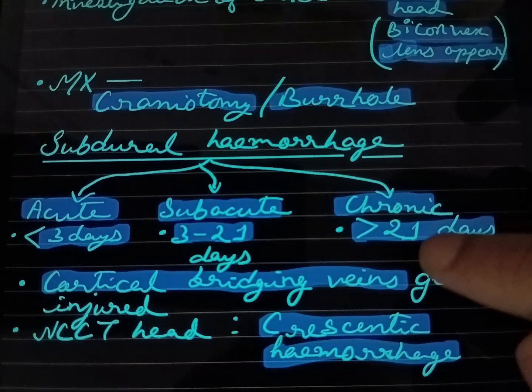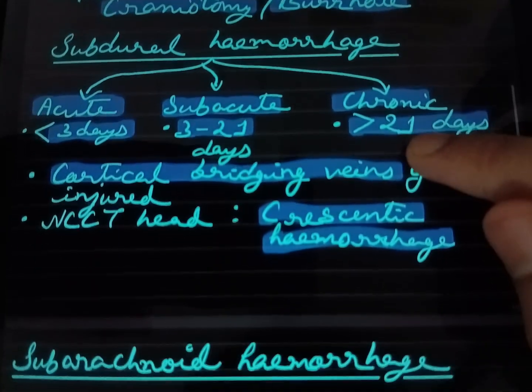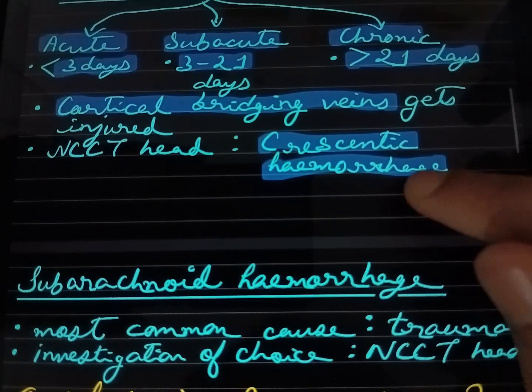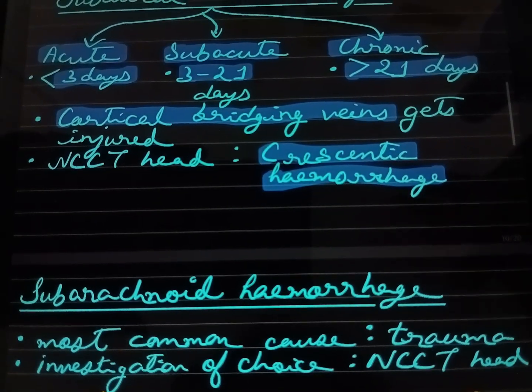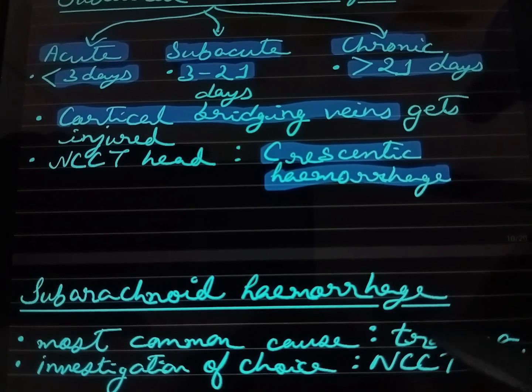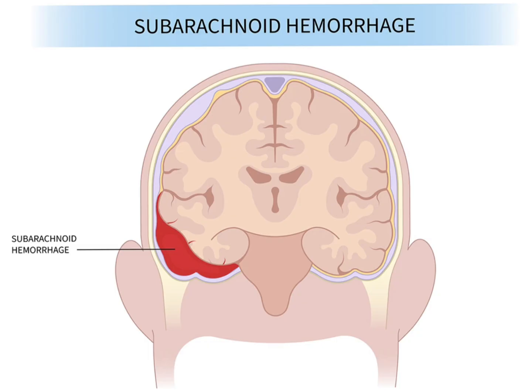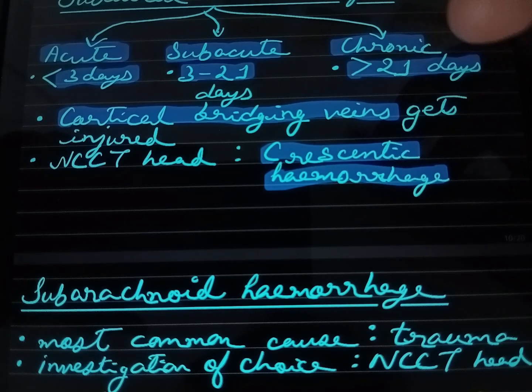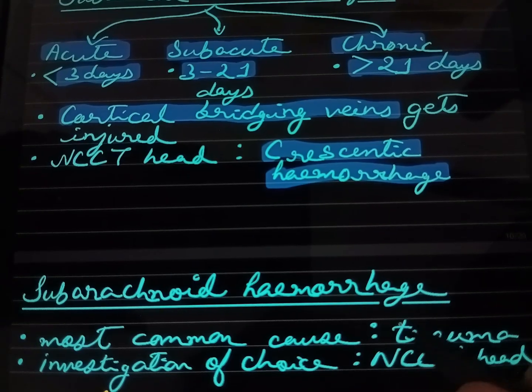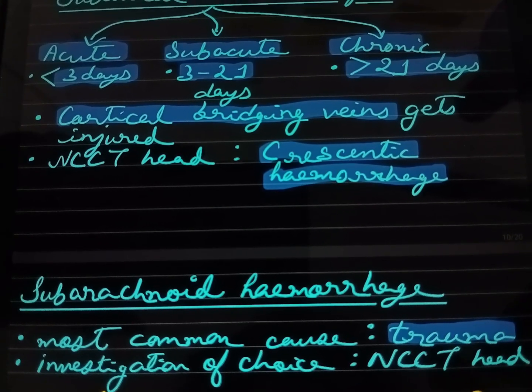So the last one is subarachnoid hemorrhage. It is very simple actually. It is bleeding in the subarachnoid space. Subarachnoid space is the space between the brain and the tissue covering the brain. Again, it is the most common cause of trauma, and the investigation of choice is NCCT.